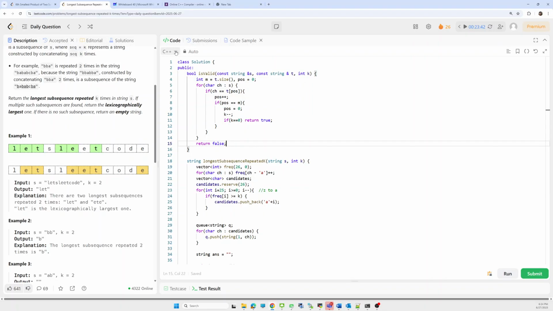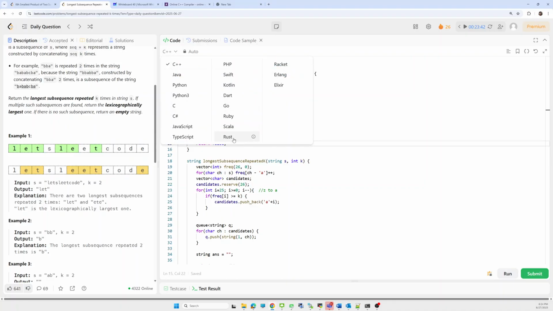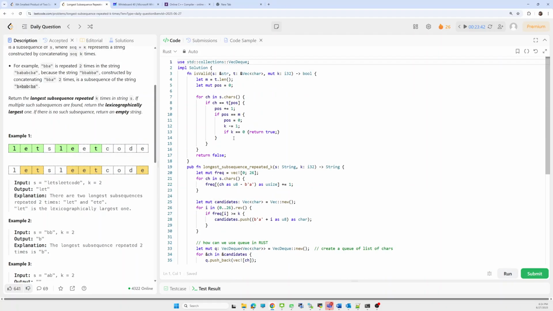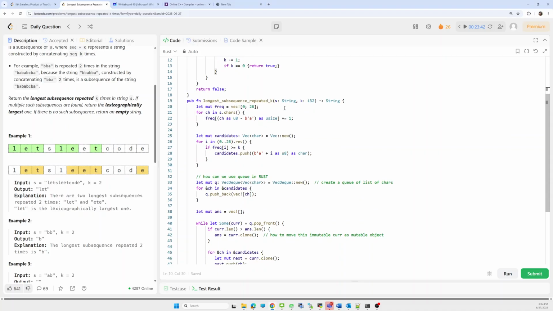Now we'll see how we can implement the same approach in Rust, because here we are using a queue. In Rust there is no queue, so we'll use VecDeque, and we'll import it from std::collections. Now let's look at how we can approach this.